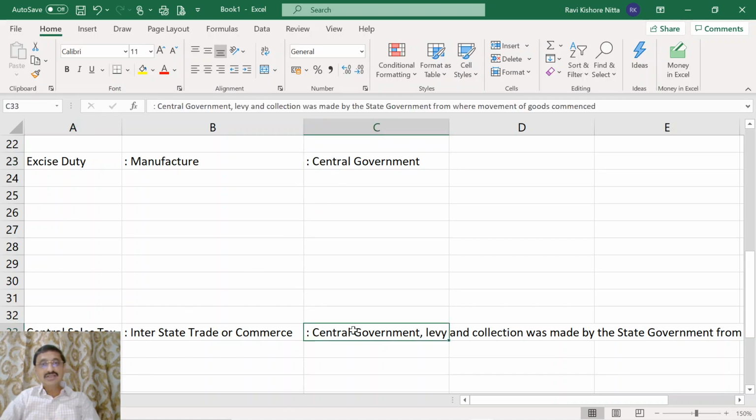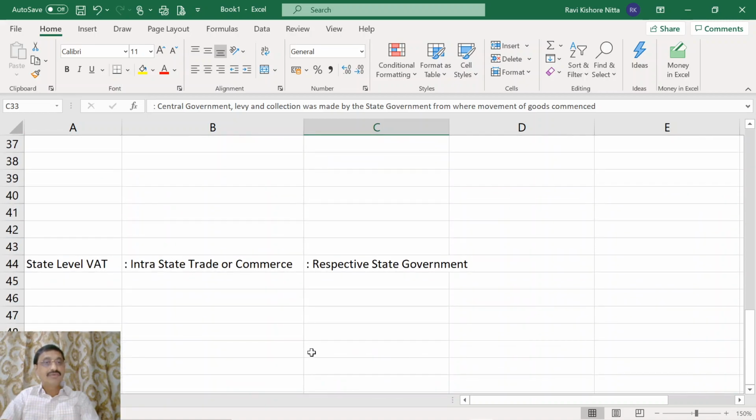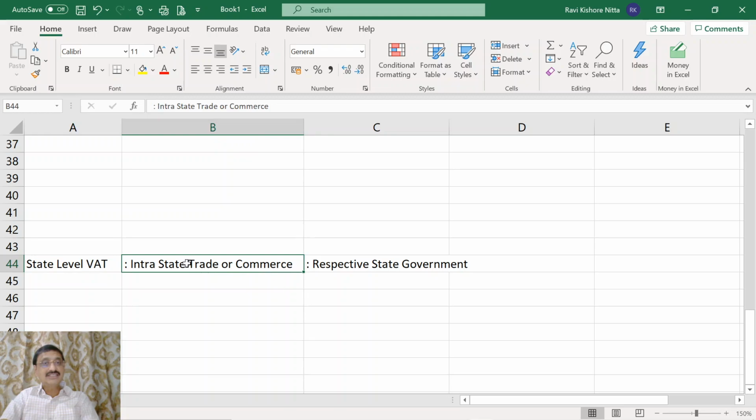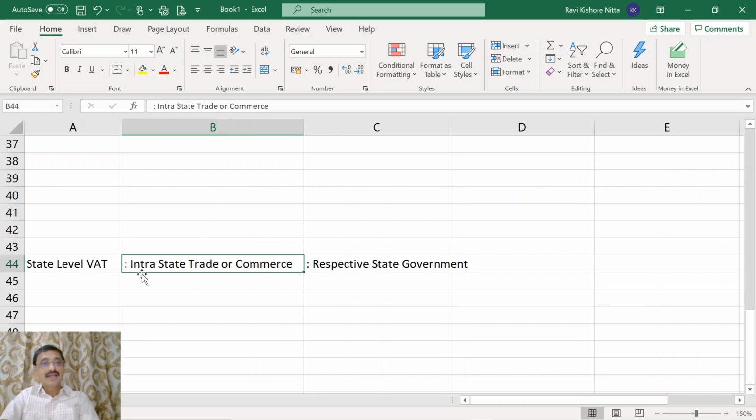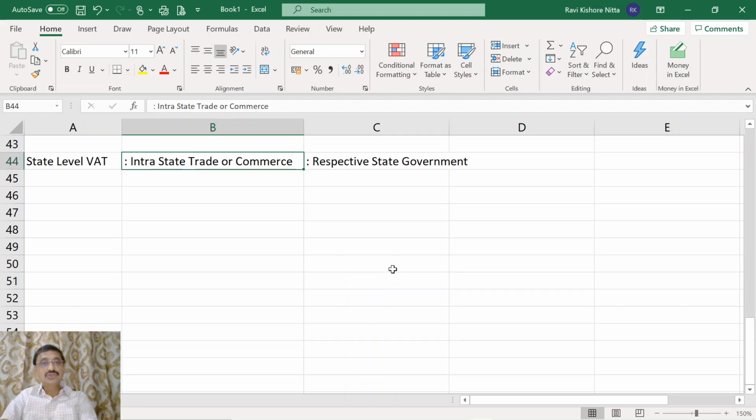CST, though the central government got the authority, used to be levied and collected by the state government from where the movement of goods commenced. The state level VAT was levied on intrastate trade or commerce, CST on interstate trade or commerce, and for the state level VAT, the respective state government used to levy.